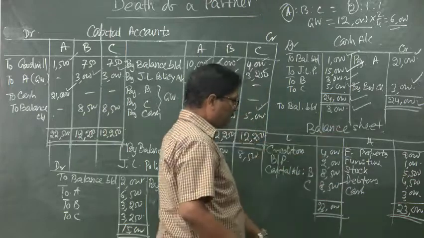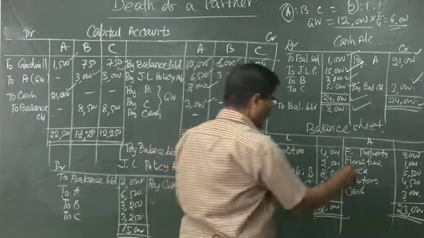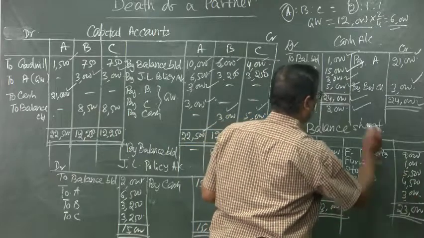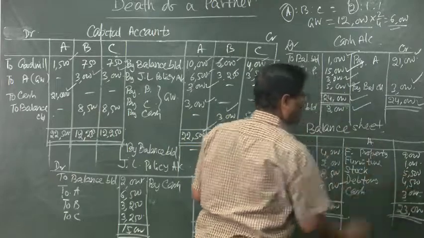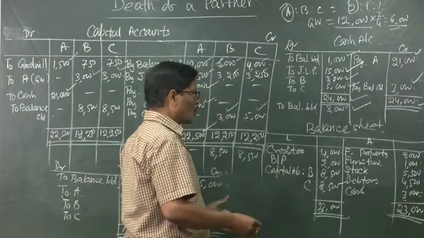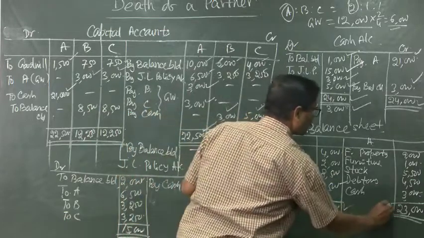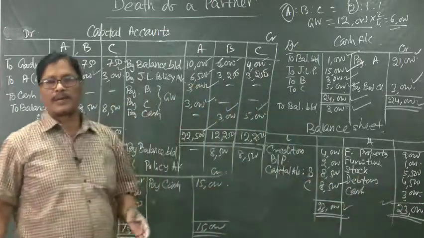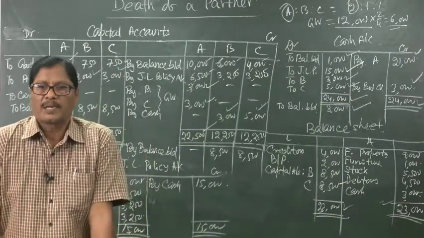We have taken all the other items from the previous balance sheet and then we have incorporated this one. The cash account is newly brought to 3000 from 1000. Now, you make the total and we are getting 23,000 rupees in both the cases. That means, apparently the problem is correct because the balance sheet is tallying.